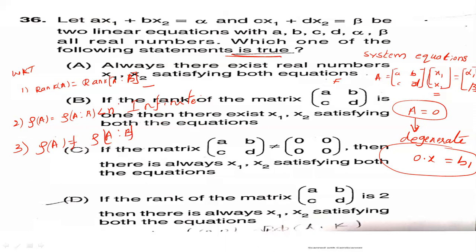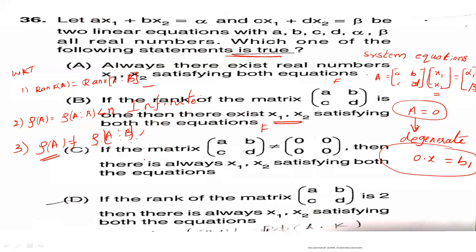In option B, if rank of A is 1 and the rank of the augmented matrix is 2, then there exists no solution. Therefore, option B is also false.